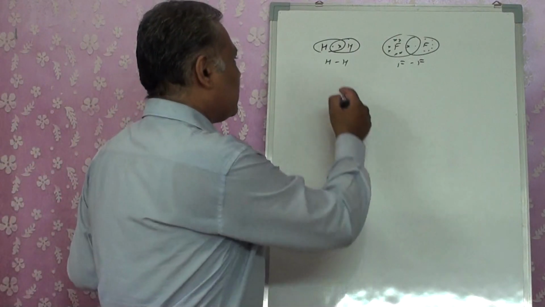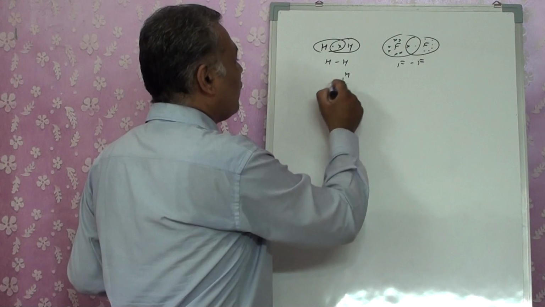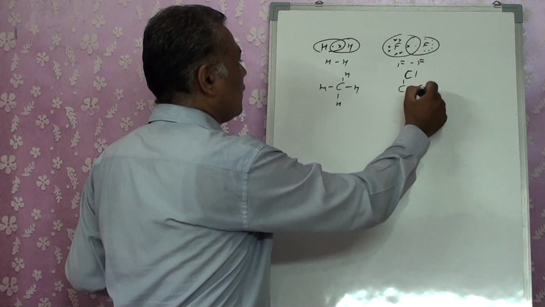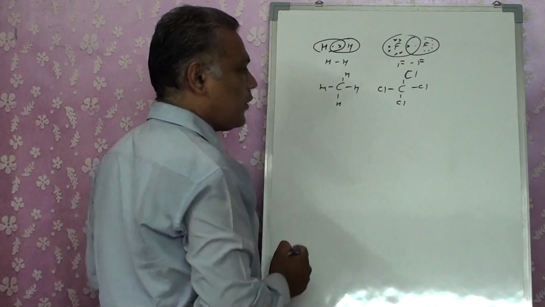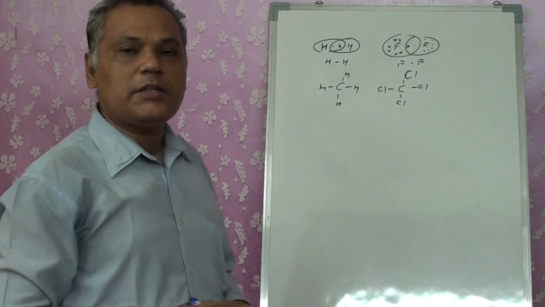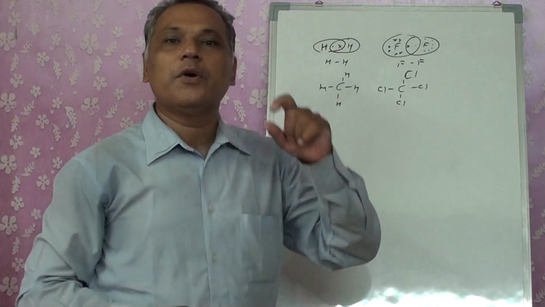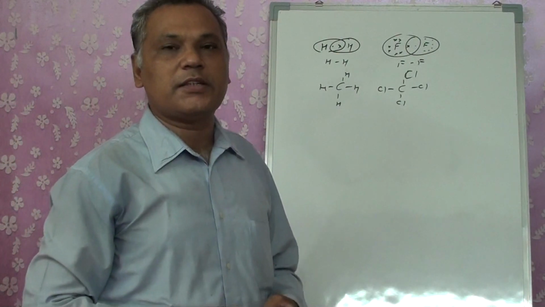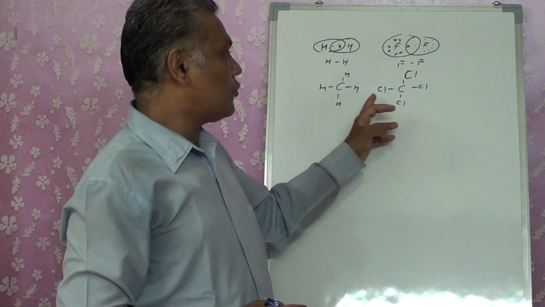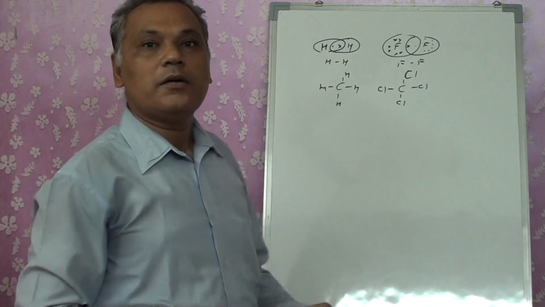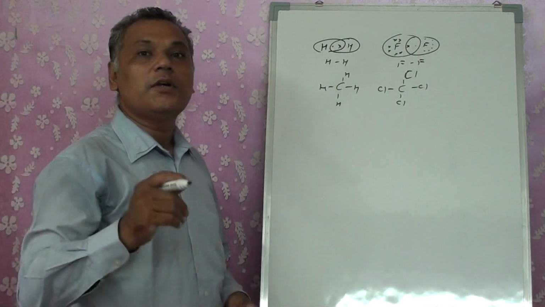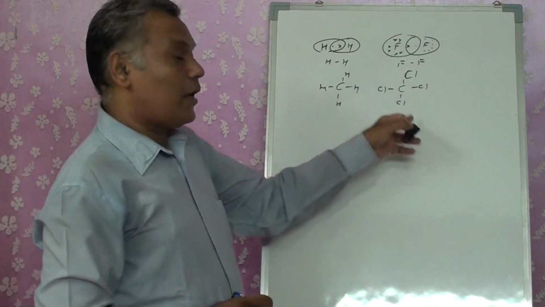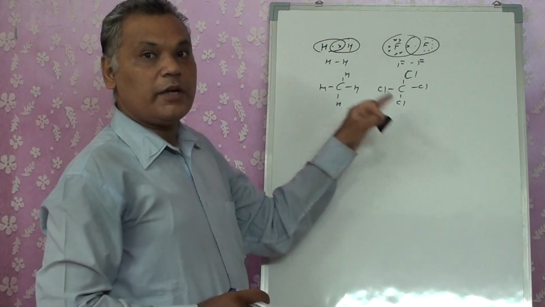Okay, let's take molecules also. Carbon bonded with hydrogen, carbon bonded with chlorine atoms. Both of them have a single bond, a single electron shared. The central atom is the same, carbon itself, with the same electronic configuration. Still the carbon-hydrogen bond and the carbon-chlorine bond have different bond energies and different bond lengths. According to the Lewis theory, this cannot be explained.